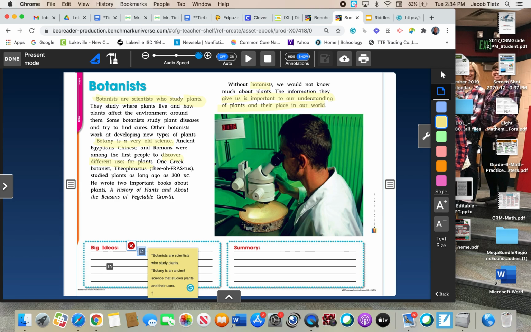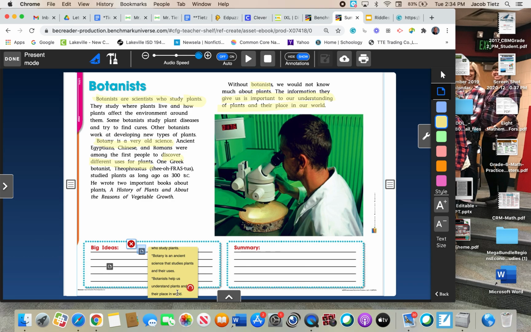And the last big idea is that botanists help us understand plants and their place in the world. I just better put world there so I don't cut off too much of it.